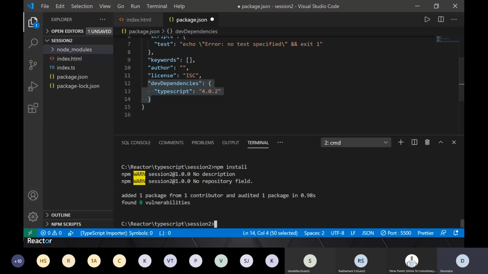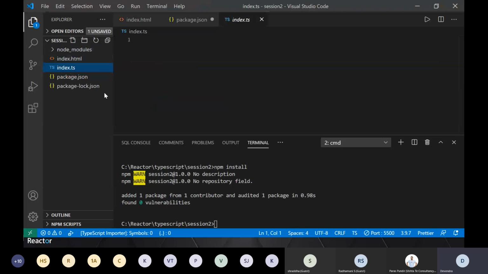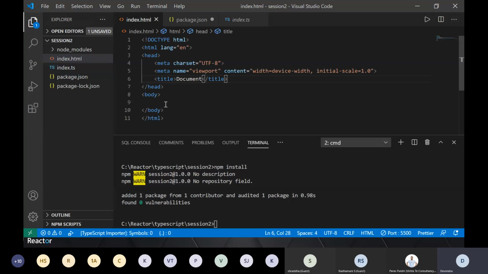Okay, so that's about installing TypeScript. Now you have installed it, and now you have to add a TS file. You have added a TS file. Let's say, let me see if I have kept some example here, which is fine. Let's quickly add a few things here in the TS file. Let's say there is an input tag with ID equal to num1.